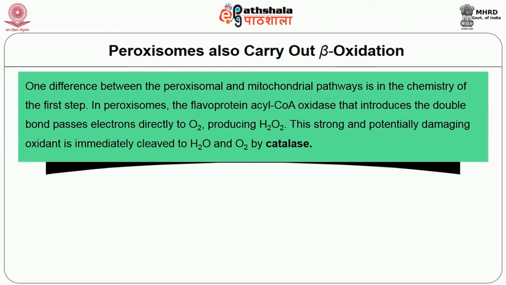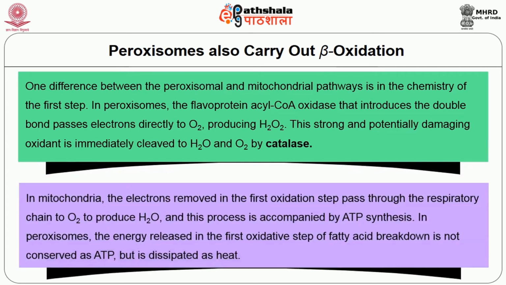In peroxisomes, the flavoprotein acyl-CoA oxidase that introduces the double bond passes electrons directly to oxygen, producing hydrogen peroxide. This strong and potentially damaging oxidant is immediately cleaved to water and oxygen by catalase.